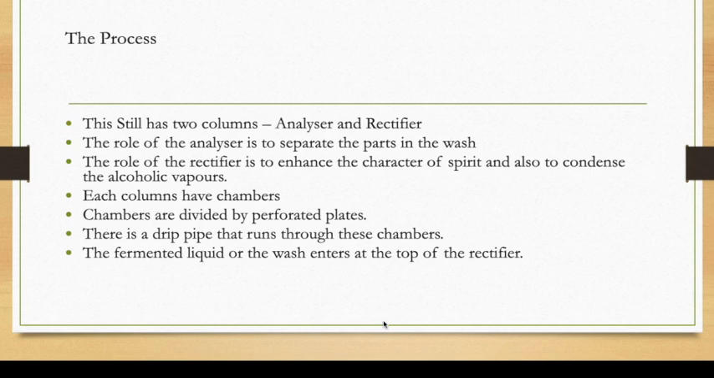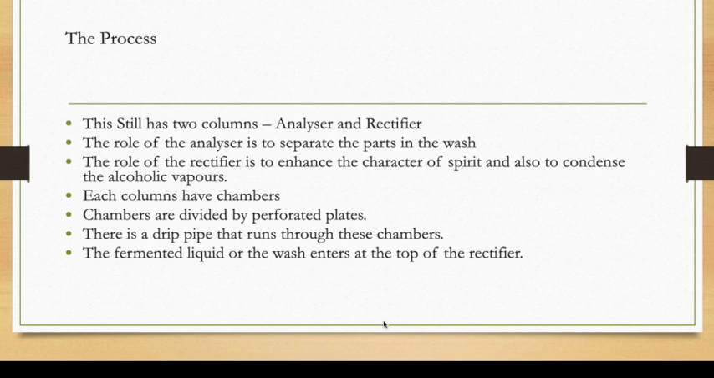Now, what are the characteristics of this distillation? It has two main columns, the analyzer and the rectifier. The role of the analyzer is to separate the parts in the wash, meaning heads, hearts and tails, and it is done automatically. The role of the rectifier is to enhance the character of the spirit and also condense the alcoholic vapors. That means it has to produce a heavy bodied or light bodied spirit and also condense the water and alcoholic vapors.